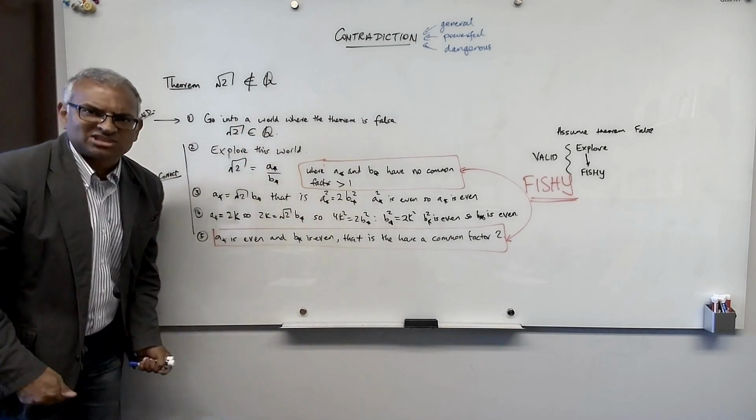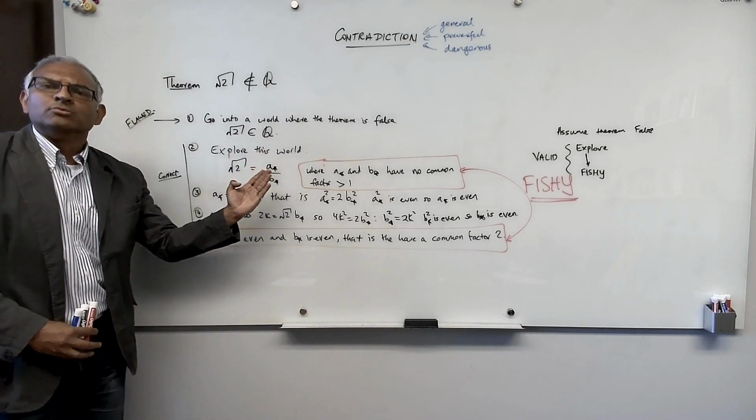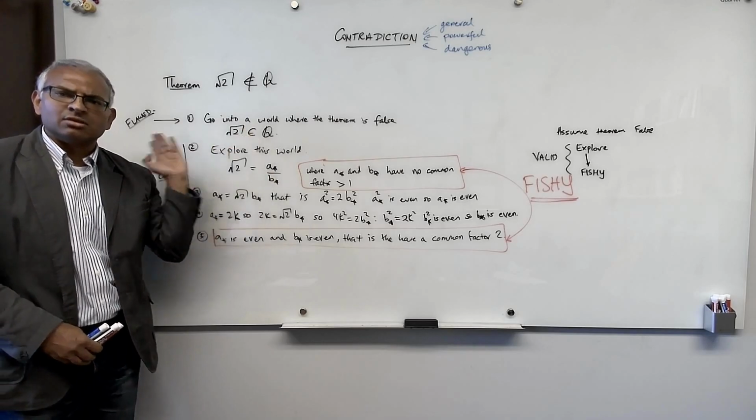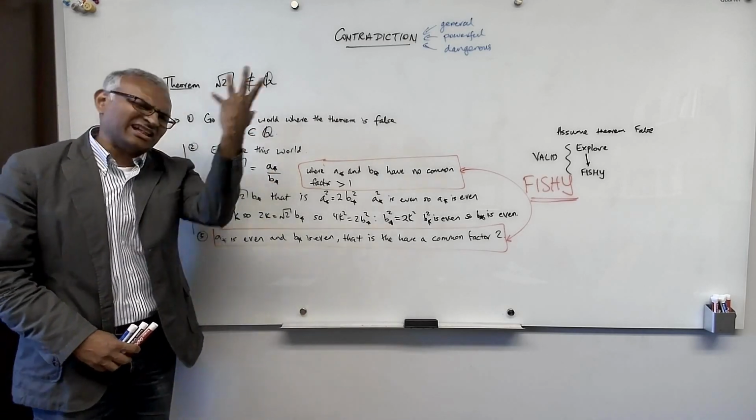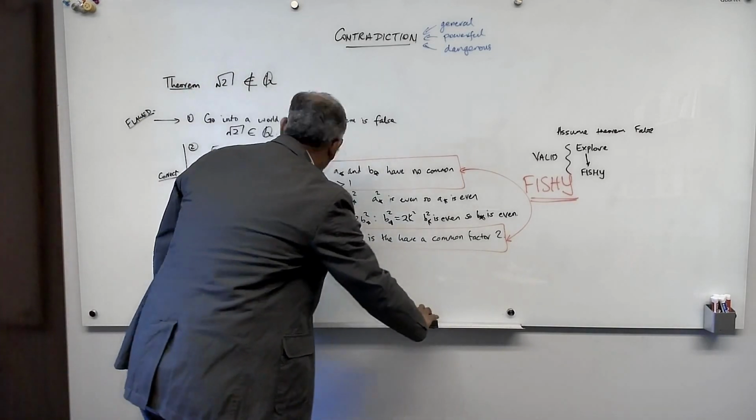It's kind of like the ultimate chess sacrifice. I sacrifice the theorem, and then through showing that sacrificing the theorem results in nonsense, I get the theorem back. The ultimate sacrifice in chess. Okay. So that's contradiction. Let's do another example.